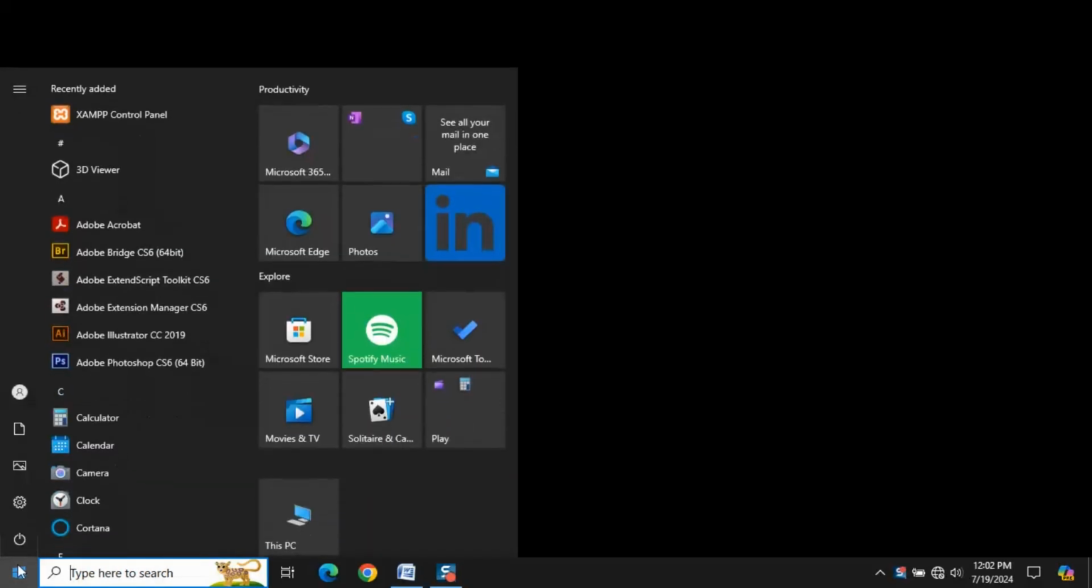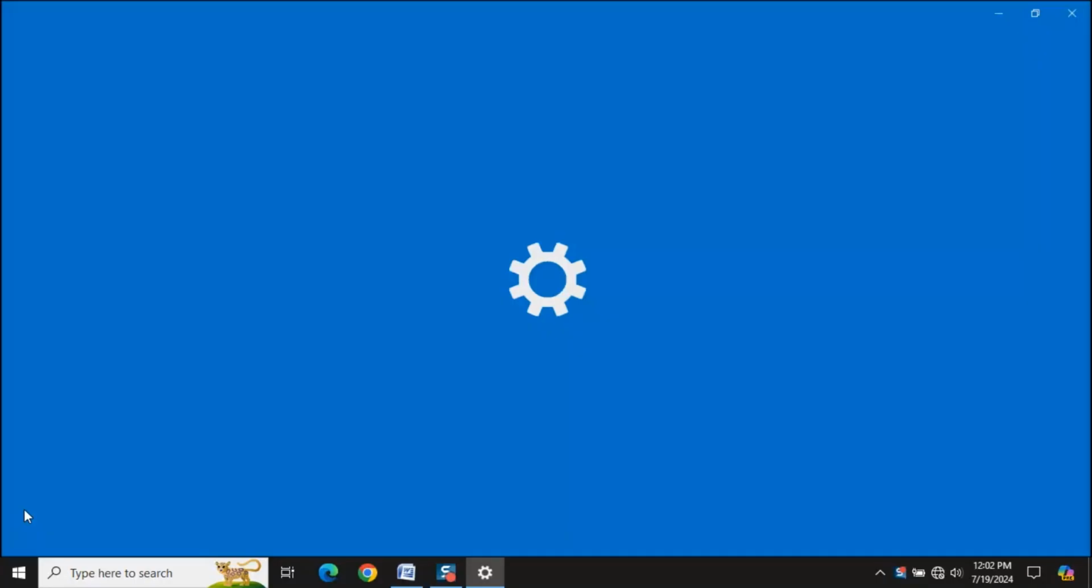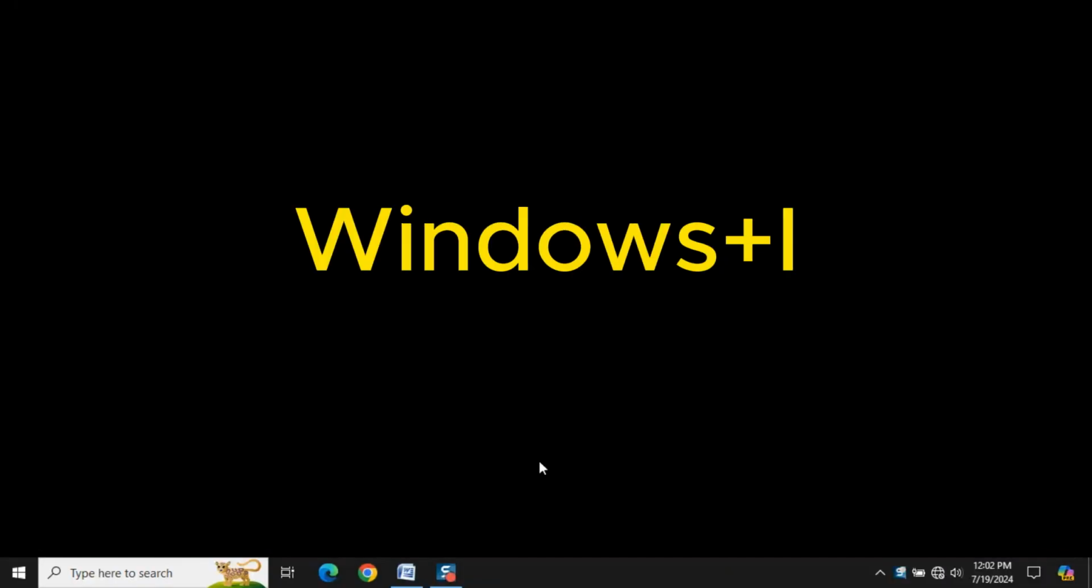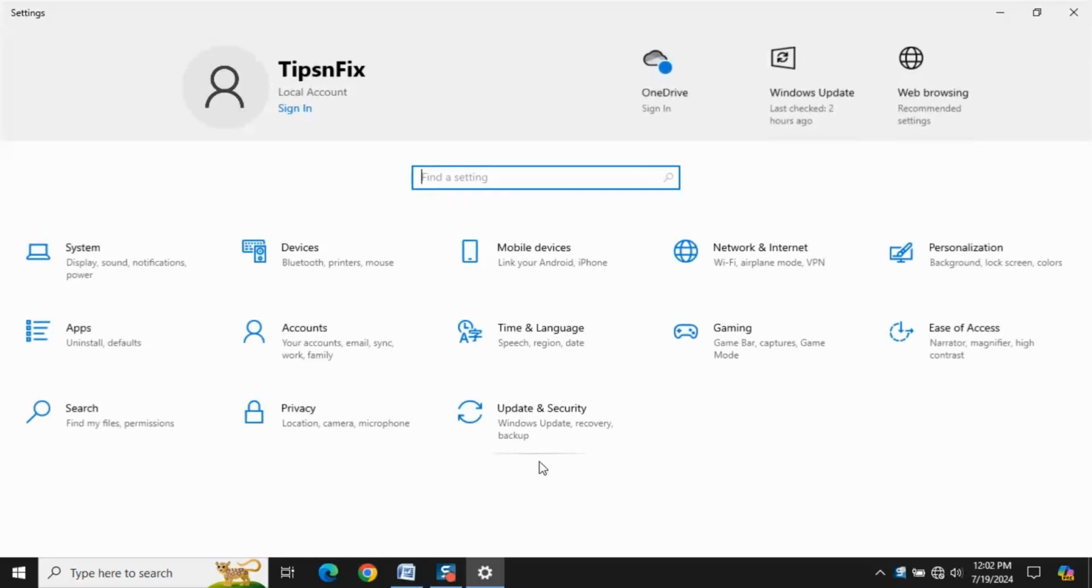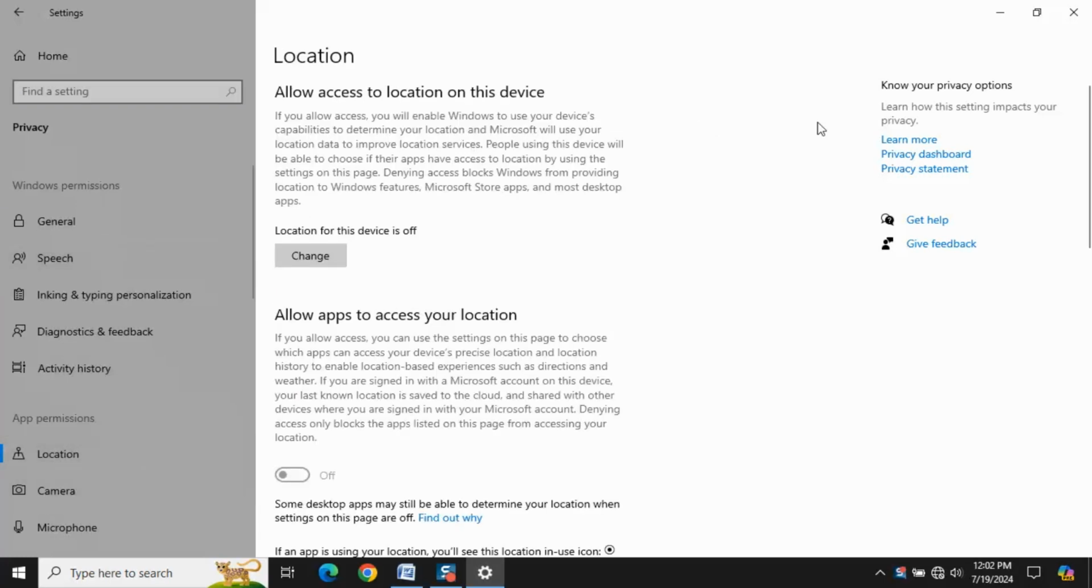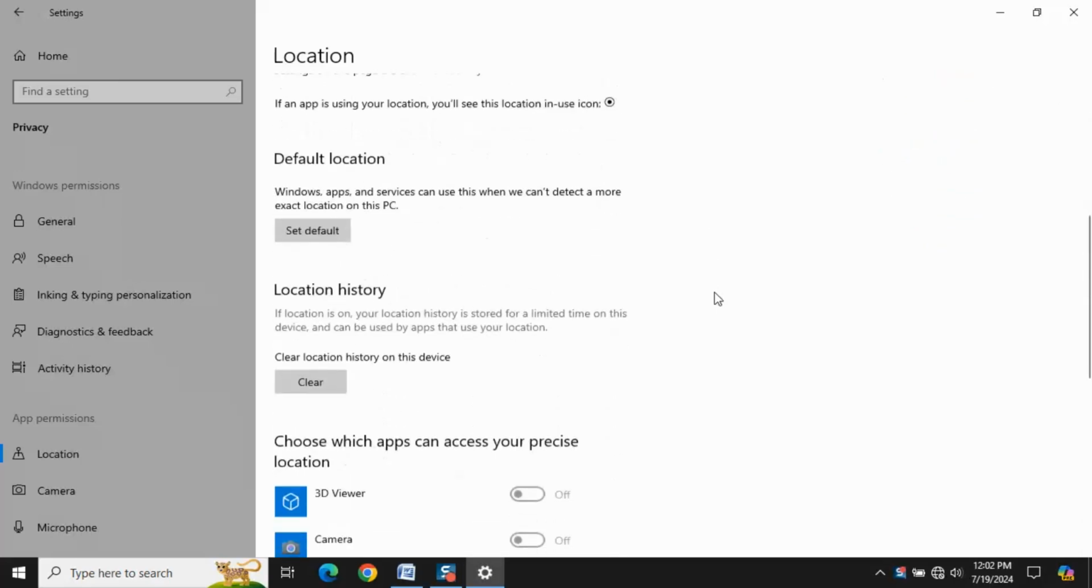Finally, let's purge the location history. Click the Windows icon and select the gear icon to open Settings. Alternatively, press Windows+I. In the Settings window, scroll down and choose Privacy. In the left-hand pane, select Location under App Permissions. Scroll down to Location History on this device and click Clear.